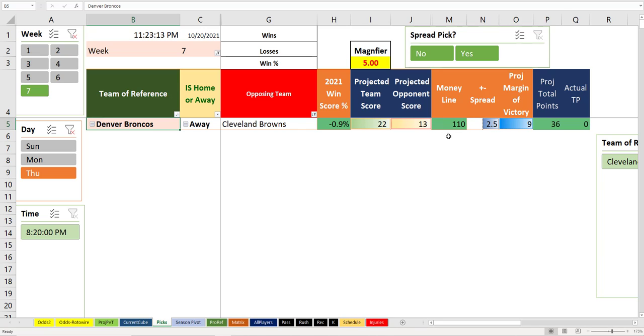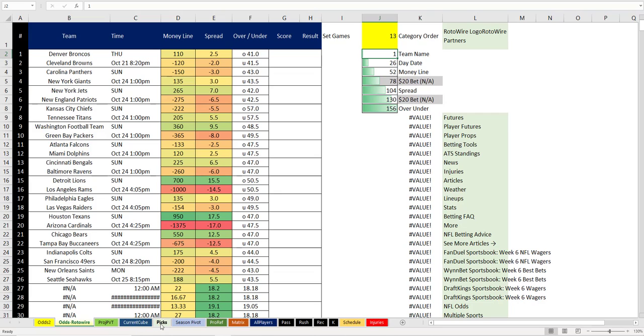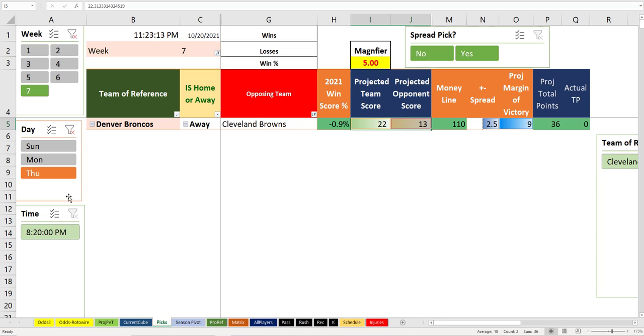I always say this on a Thursday night game, it's a really tough game to pick. Cleveland is at home, and their defense is supposed to be a little bit better. What is the over-under set at? 41? I don't know. Honestly, this is a stay-away game in my opinion. I know it's the only Thursday night game, but there are just too many variables here. I don't like any of this. And even though you're getting almost even money, the odds makers don't know what to do either. That's why you see both of these teams at almost even money. So I don't really know what to tell you about Thursday night.